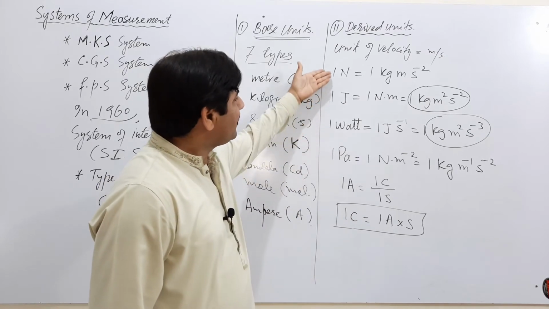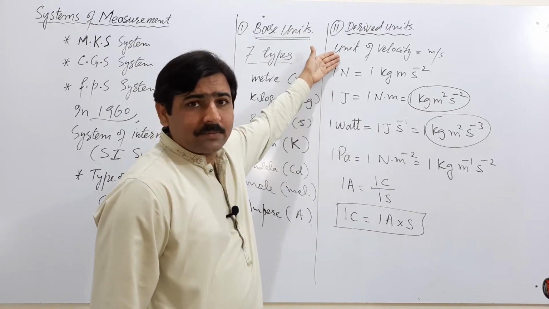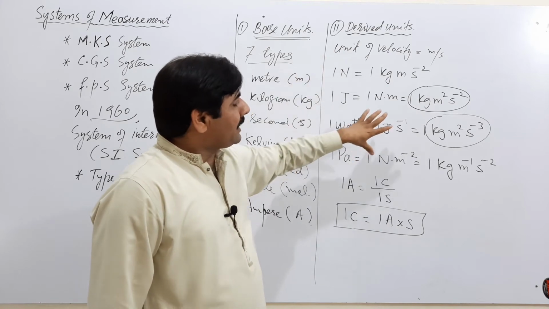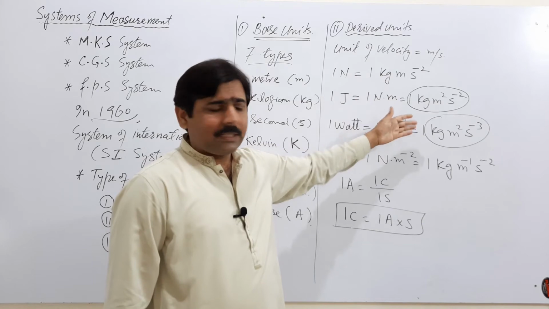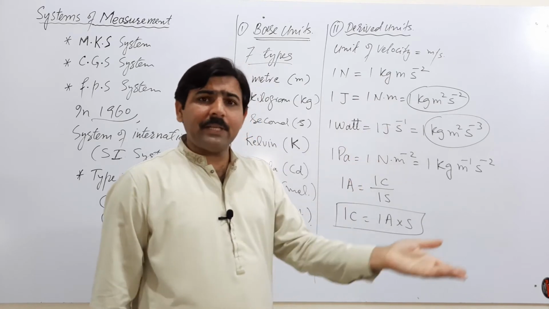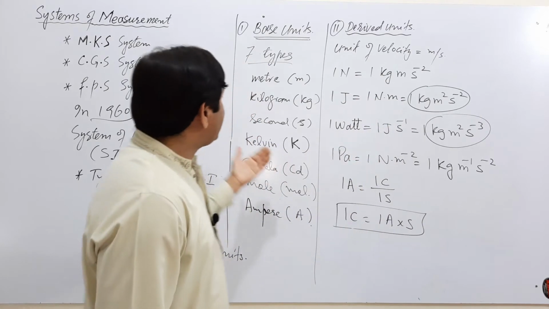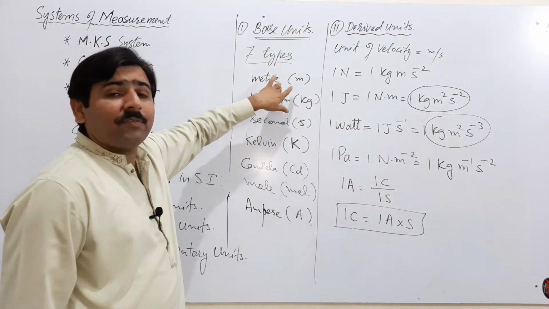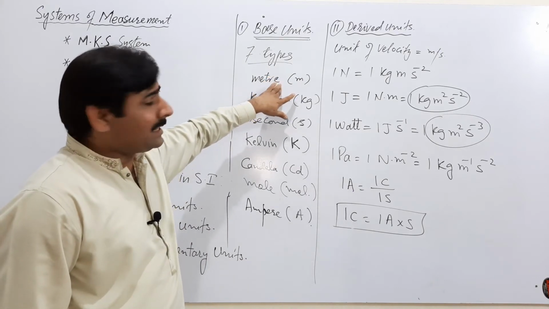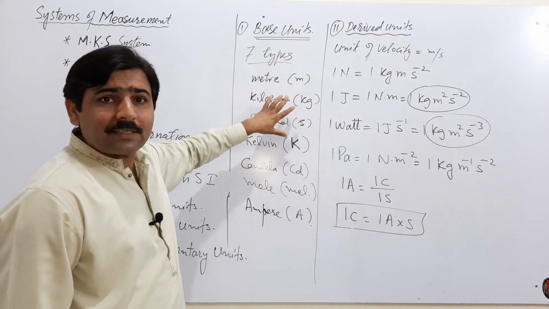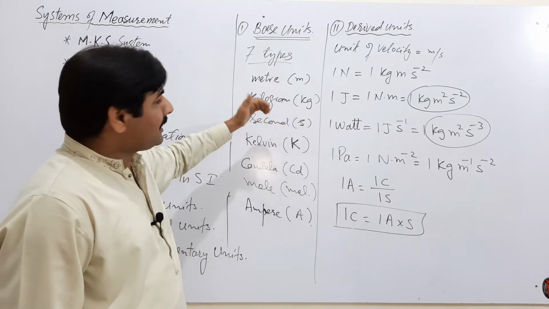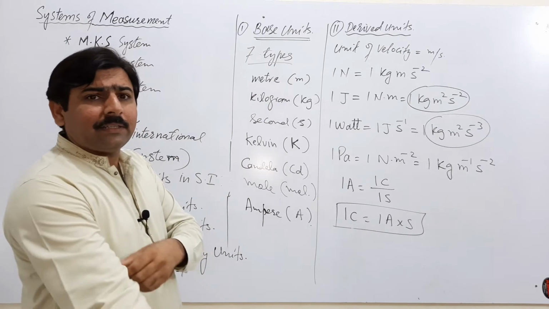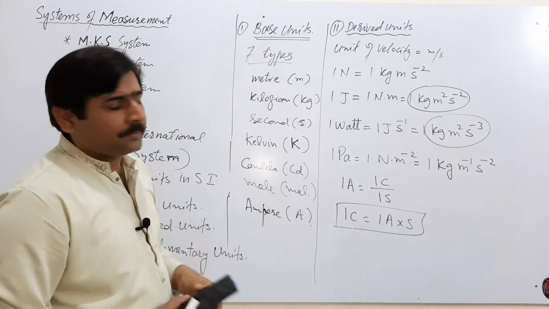We have discussed only 5 or 6 derived units. The derived units are defined in terms of other base units. Derived units are derived from the base units. But the base units are not derived from other quantities. These have their precise standards, and these standards are present in France in the office of the International Bureau of Weight and Measure.